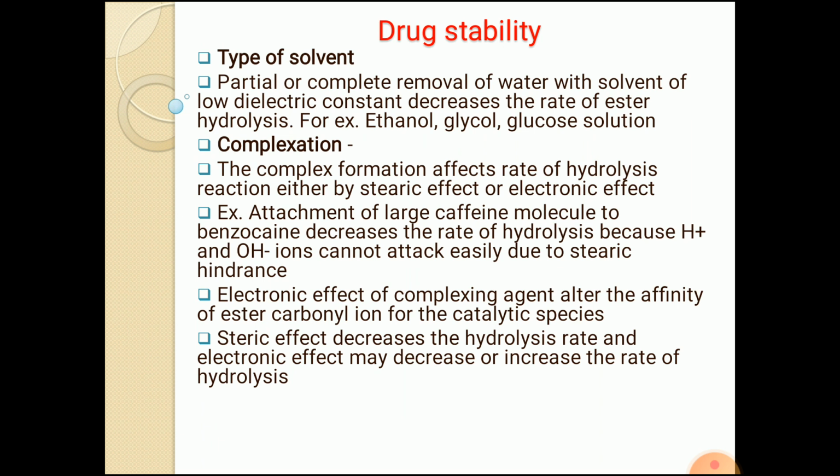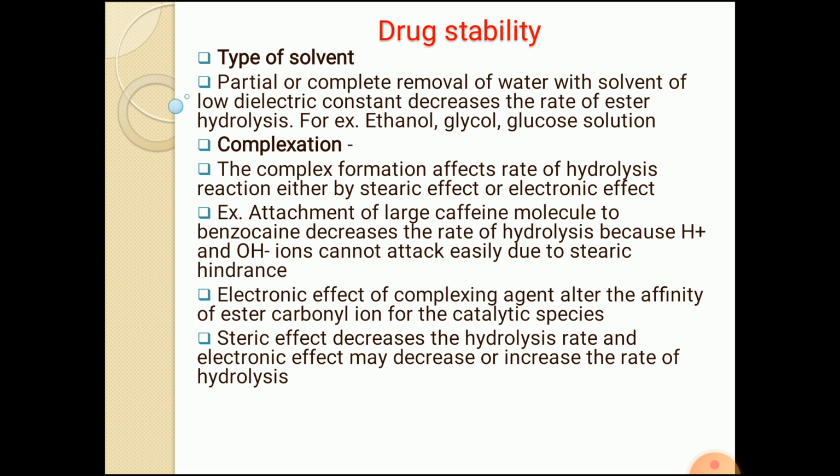Now what happens when the complex is formed between the caffeine and benzocaine? Due to the attachment of the large bulky caffeine molecule to the benzocaine, that creates the steric hindrance. You know, attachment of a bulky molecule or a large molecule creates the steric hindrance, and due to the steric hindrance, the attack of H plus and OH minus ions can be prevented to some extent, and hence there is a decrease in the rate of hydrolysis type of reactions.